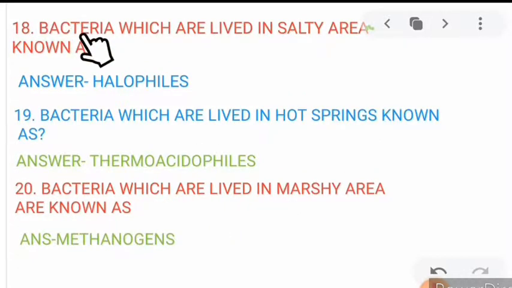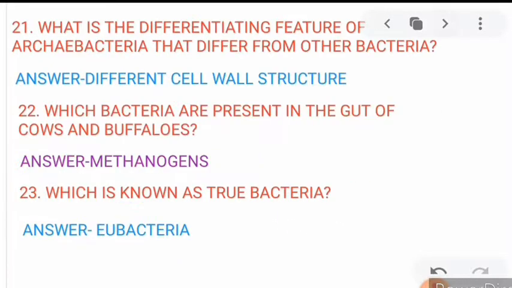18. Bacteria which live in salty areas are known as halophiles. Bacteria which live in hot springs are known as thermoacidophiles. Now next, 20. Bacteria which live in marshy areas are known as what? Methanogens. Methanogens are the bacteria which live in marshy areas. Now move to the next.